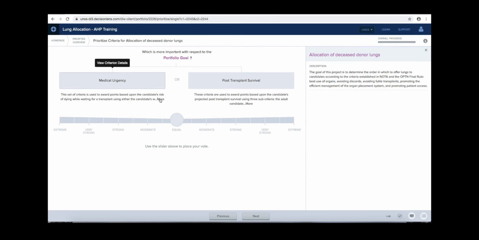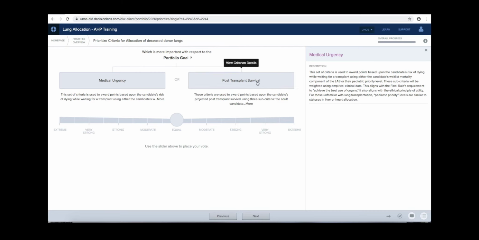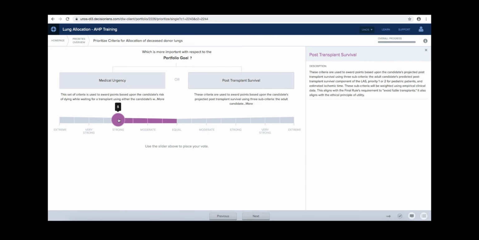The definitions of each criteria are shown below the title to help you make the most informed decision. Please click on the criteria name to open the side panel, which allows you to more easily view the entire definition before making your informed decision. Move the slider to the point that best reflects your judgments, or simply click on the point along the 0 to 9 bar. You can always change your mind and move the slider again.